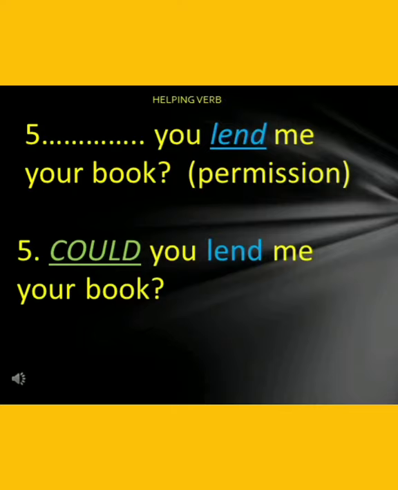Another example, dash you lend me your book. So lend is the main verb and here the main verb wants to express permission which the main verb is unable to do. So the main verb will now take the help of a helping verb. Only then it will be able to express permission in the sentence. So the helping verb that it takes help of is could: could you lend me your book? So it is a formal permission. So could is the helping verb and lend is the main verb.